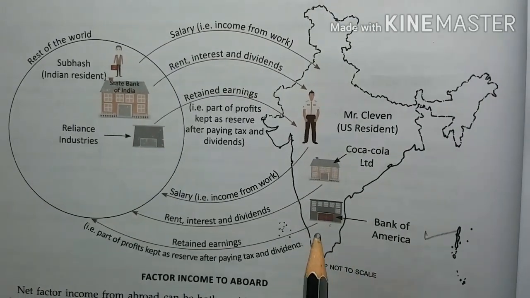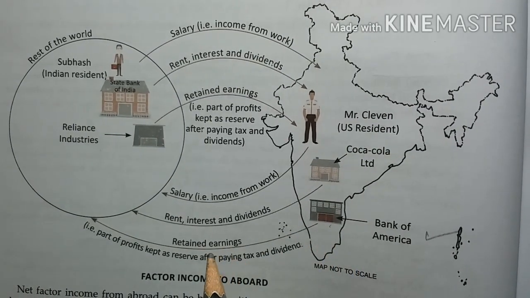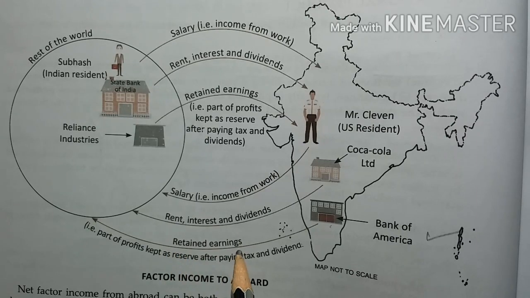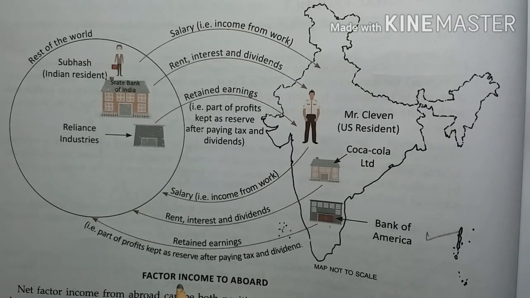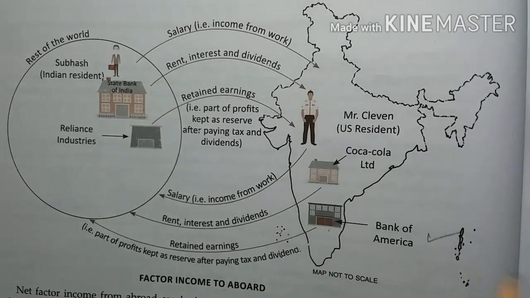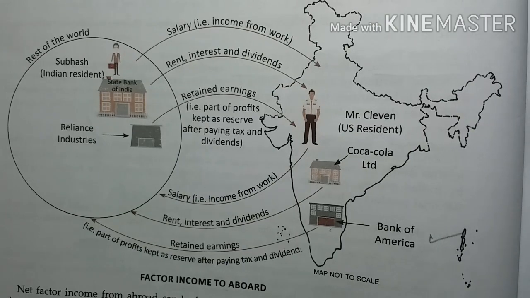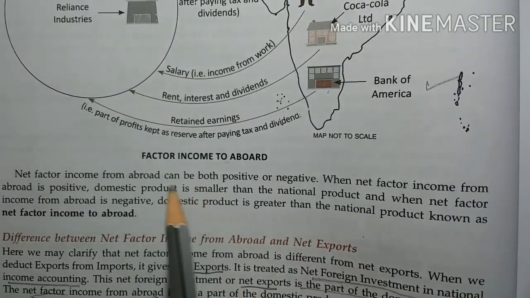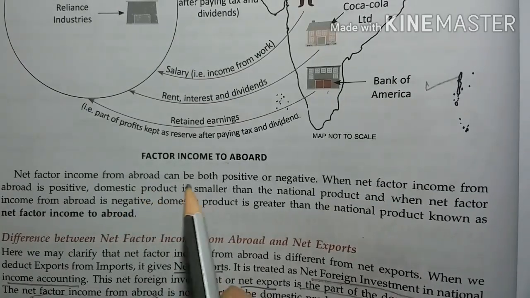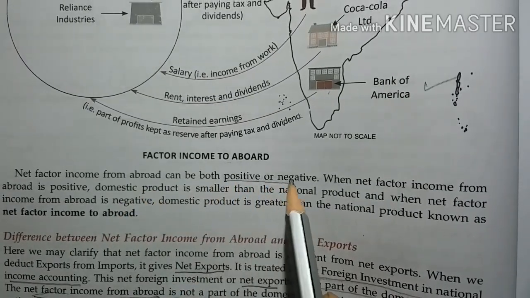They are also earning profit in India, and the earnings they take back, or even Honda, they are taking their earnings back to their own country. So this is factor income to abroad. The difference between the two is net factor income from abroad. As we have discussed again and again, the value of NFIA can be positive or negative.